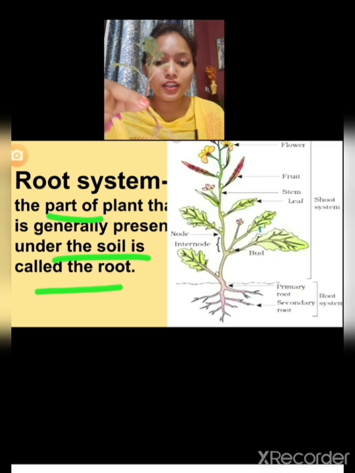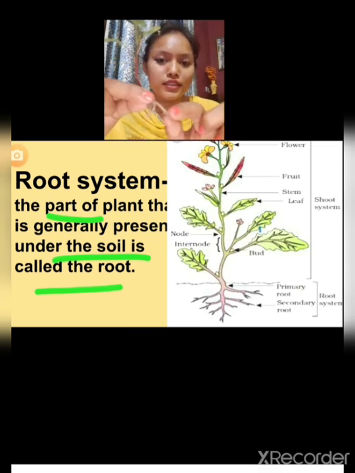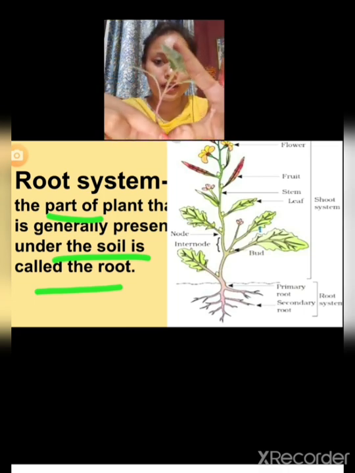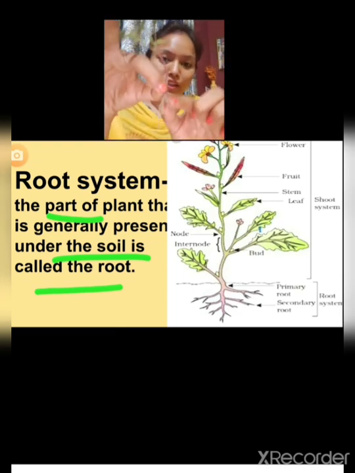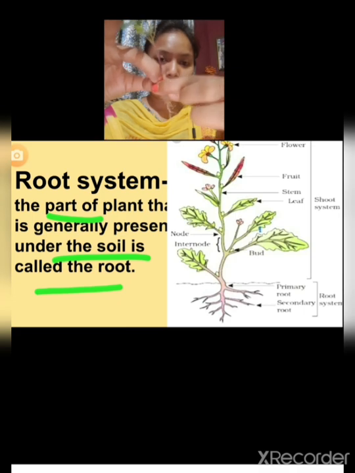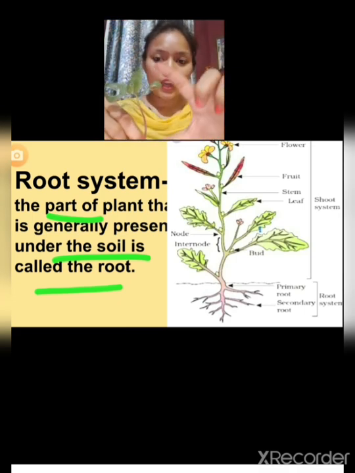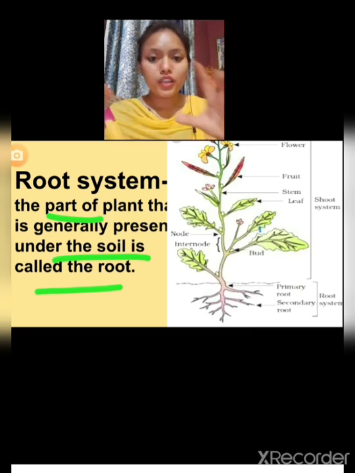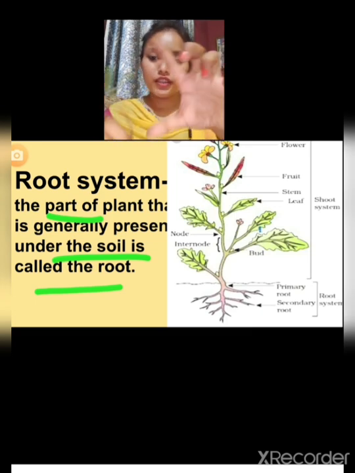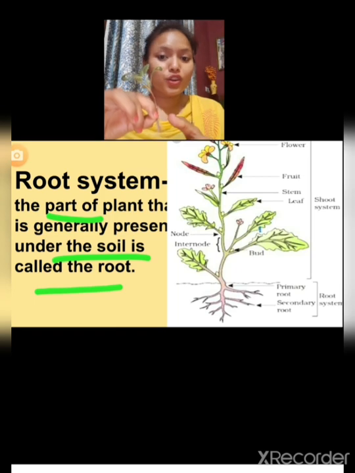This is the roots, and this part is shoot. This part remains under the soil, so it is known as root, and the portion above the root is known as shoot.